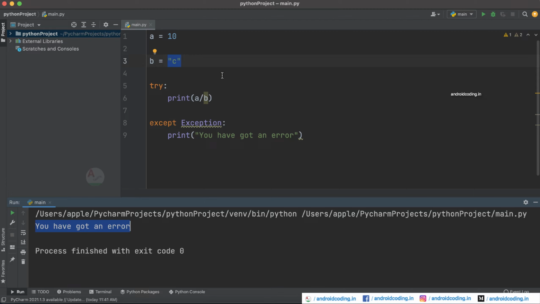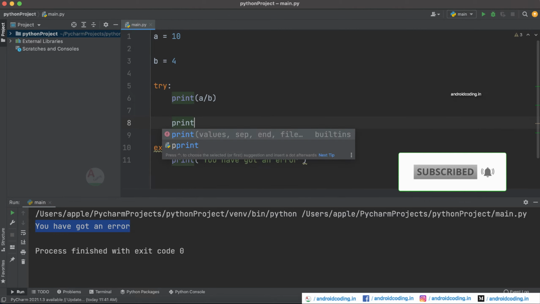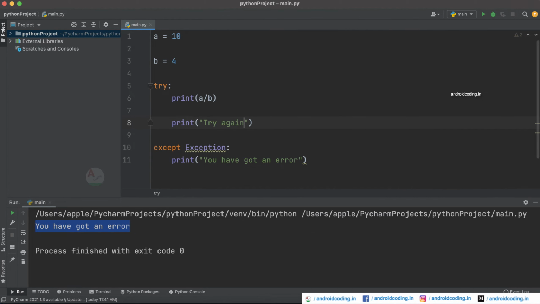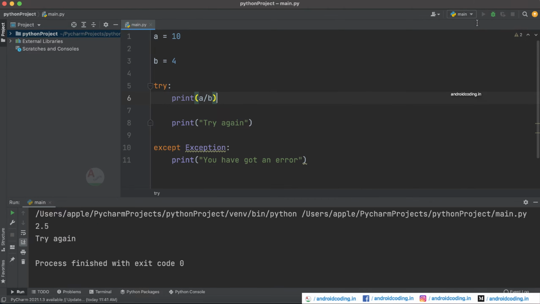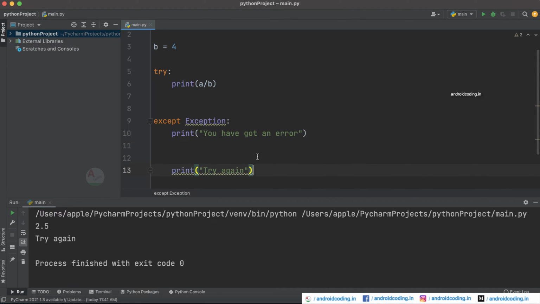And also let us see one more scenario here. Let's consider a number itself here. What we want to do is provide one more print statement, try again. So whenever we have done a computation and we are asking the user to try again, here you can see these two print statements have successfully been printed. You can also remove this print statement from here and add it at the last. Now let's run this particular code, and this output is again the same. You have got the try again.